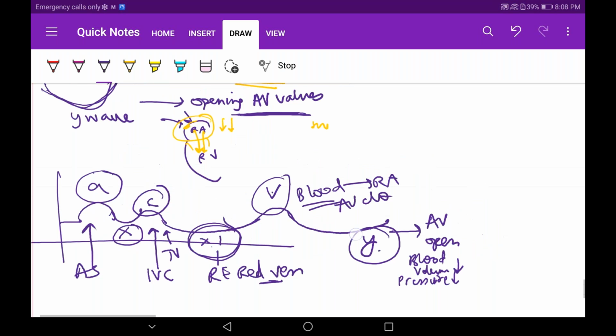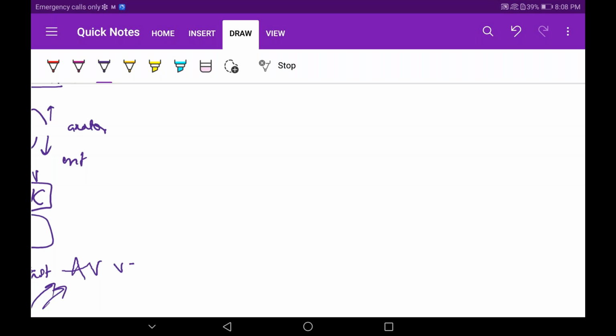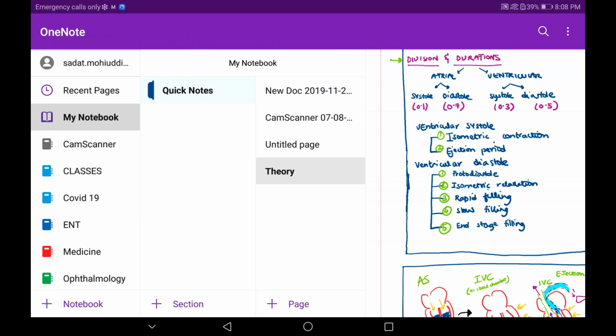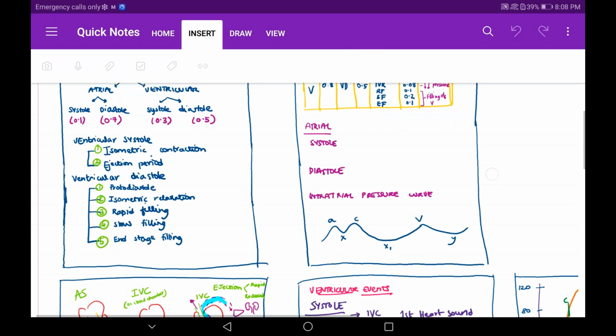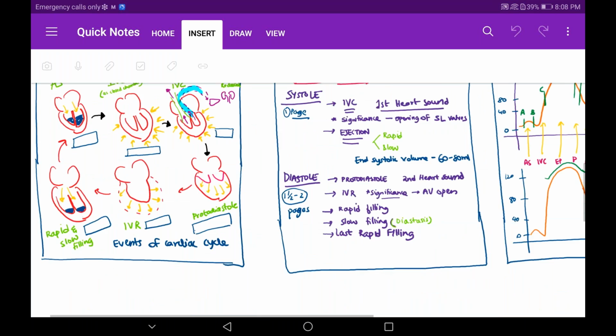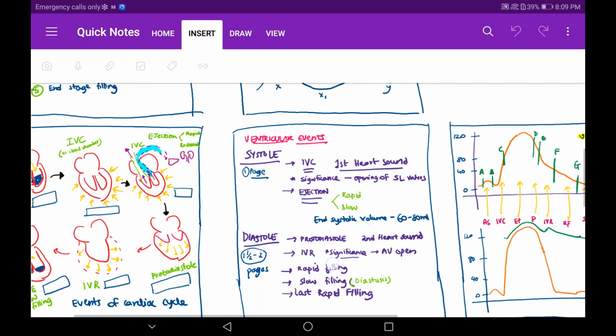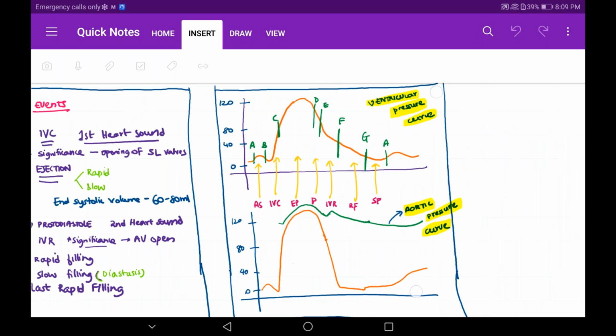Let me jump into the ventricular pressure curves. So I will just go into the theory. SADAT, please start the next topic. I think this is sufficient for this topic because this is getting prolonged. They can build up. You have made the concept very clear. Cardiac potential will be better. Yeah, cardiac potential I will only be taking in 20 minutes. It will be easily finished. I will just explain the ventricular pressure curves and aortic pressure curves and it will be over.